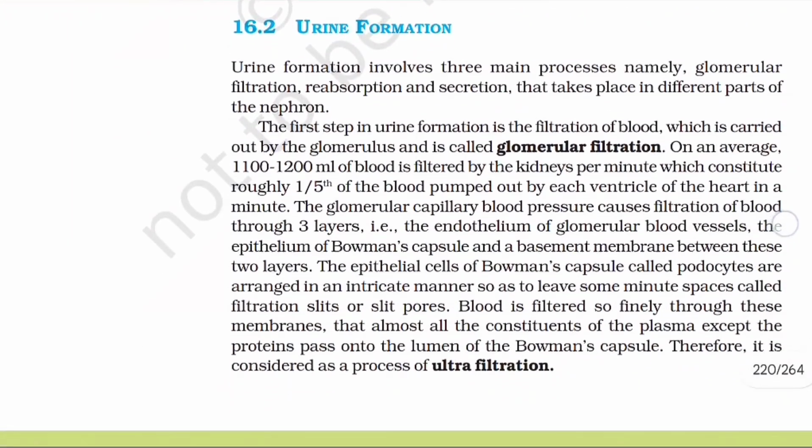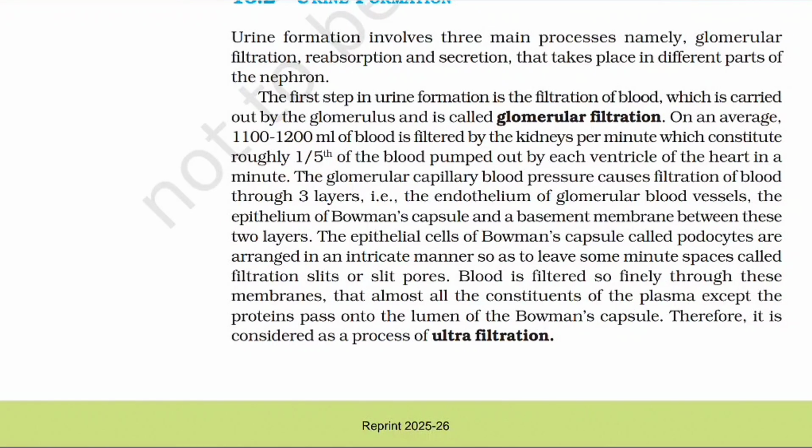Urine formation. Urine formation involves three main processes, namely glomerular filtration, reabsorption, and secretion, that take place in different parts of the nephron. The first step in urine formation is the filtration of blood, which is carried out by the glomerulus and is called glomerular filtration. On an average, 1100 to 1200 ml of blood is filtered by the kidneys per minute, which constitutes roughly 1/5 of the blood pumped out by each ventricle of the heart in a minute.